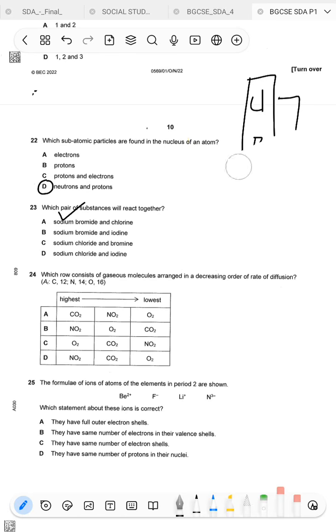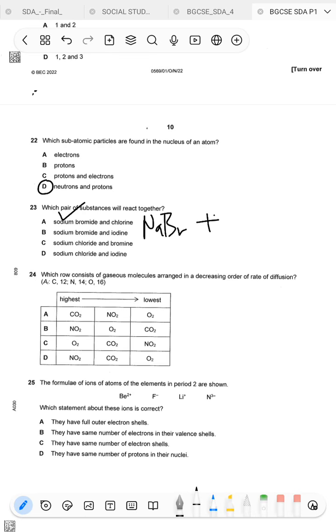So this type of reaction is called a single displacement reaction. It can also be a type of reaction called a redox reaction. Because let's just give an example: NaBr plus Cl2 to NaCl.